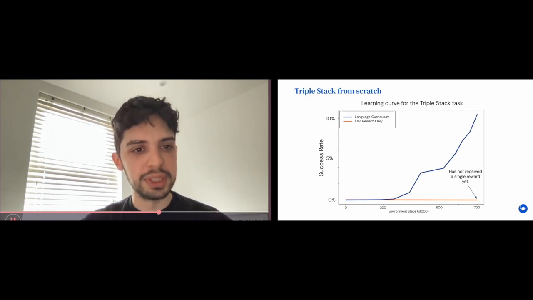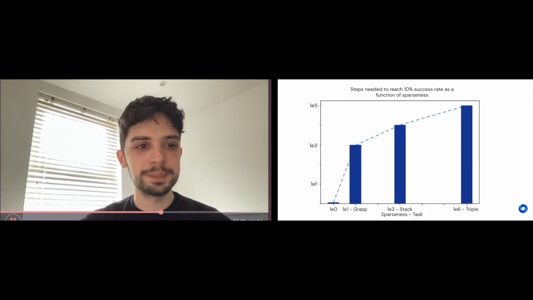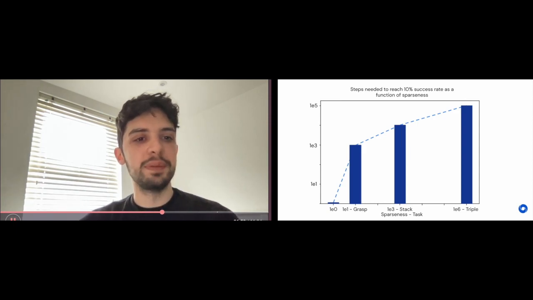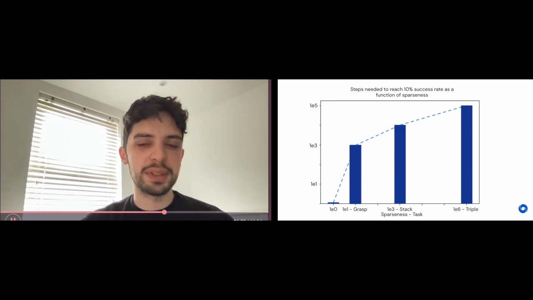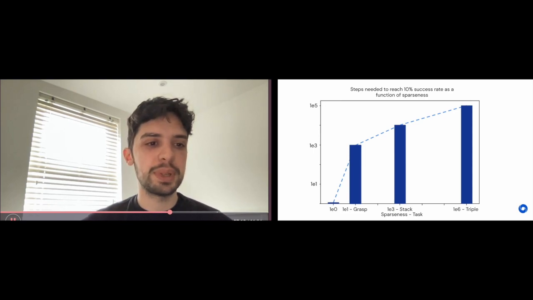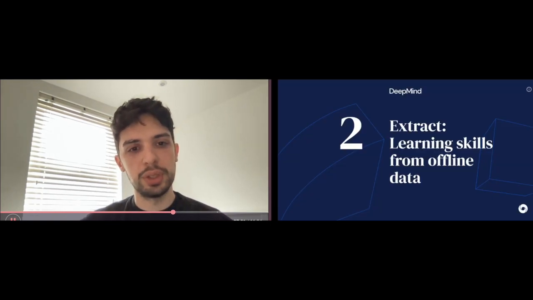While our method is effectively learning to solve the challenging task, the baseline agent still has to receive a single reward from the environment. Comparing three tasks with varying degrees of sparseness, we can observe an interesting trend. We define the sparseness of a task as the number of steps that a random policy will need to receive a reward on average. With our framework, the number of steps needed to obtain a certain success rate grows more slowly than the sparseness of a task. This is a critical result that suggests that sparser tasks can become tractable using our interplay of language models and VLMs.